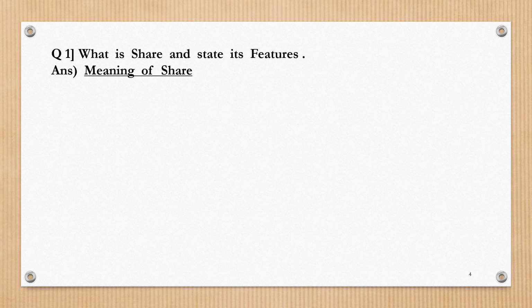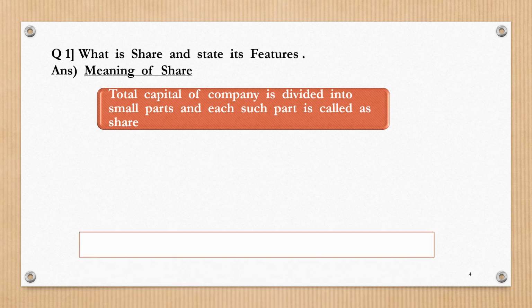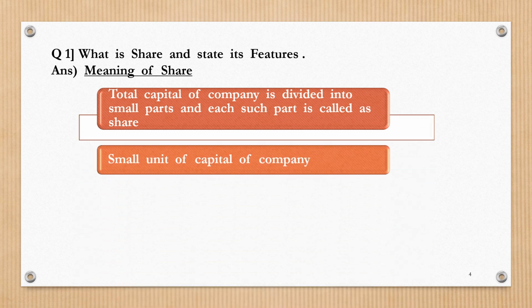What is share? Whenever a joint stock company raises capital by means of selling shares to the general public, the total capital of the company which is raised by doing so is divided into small parts and each such part is called a share. So accordingly, share is the smallest unit, the small unit of the total capital of a joint stock company. So if the meaning of share is asked, share represents the small unit of total capital of a company.